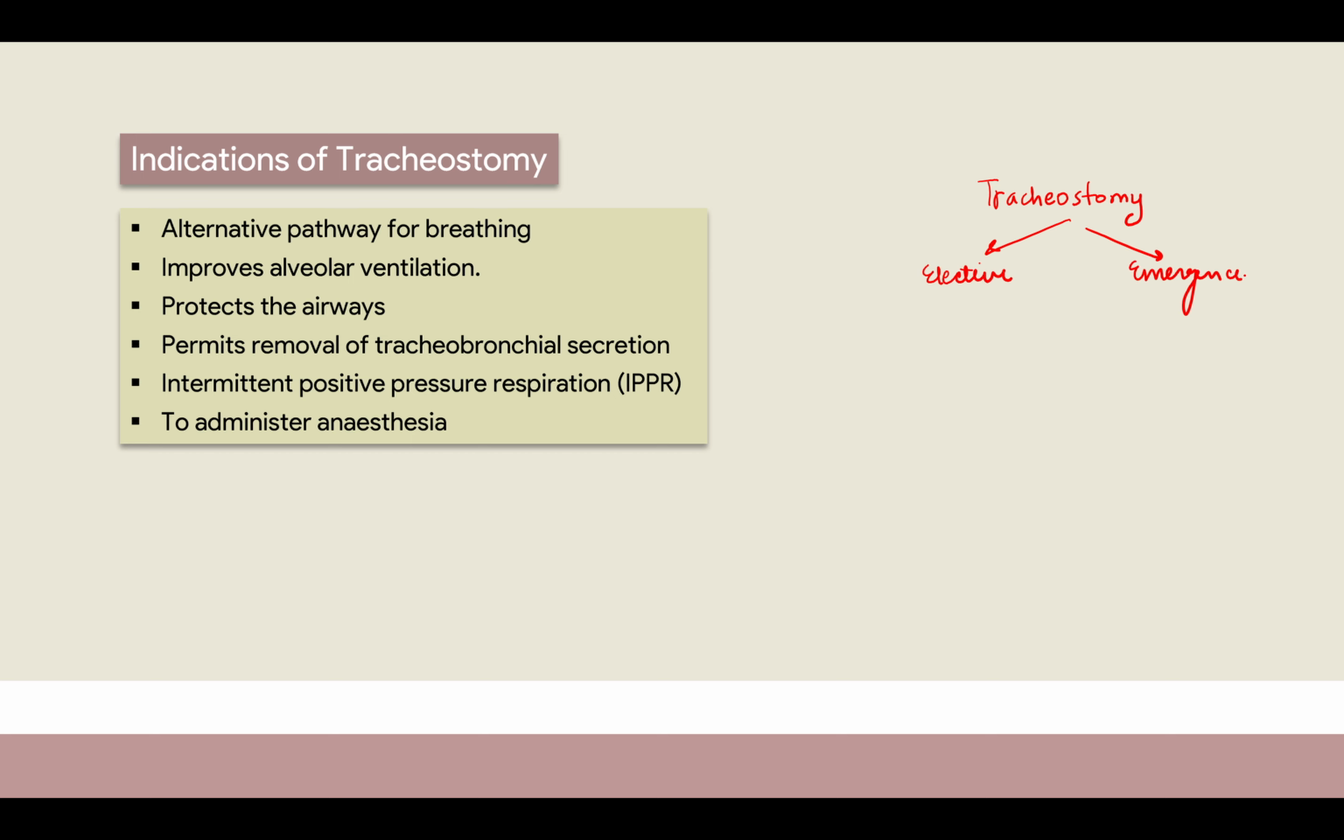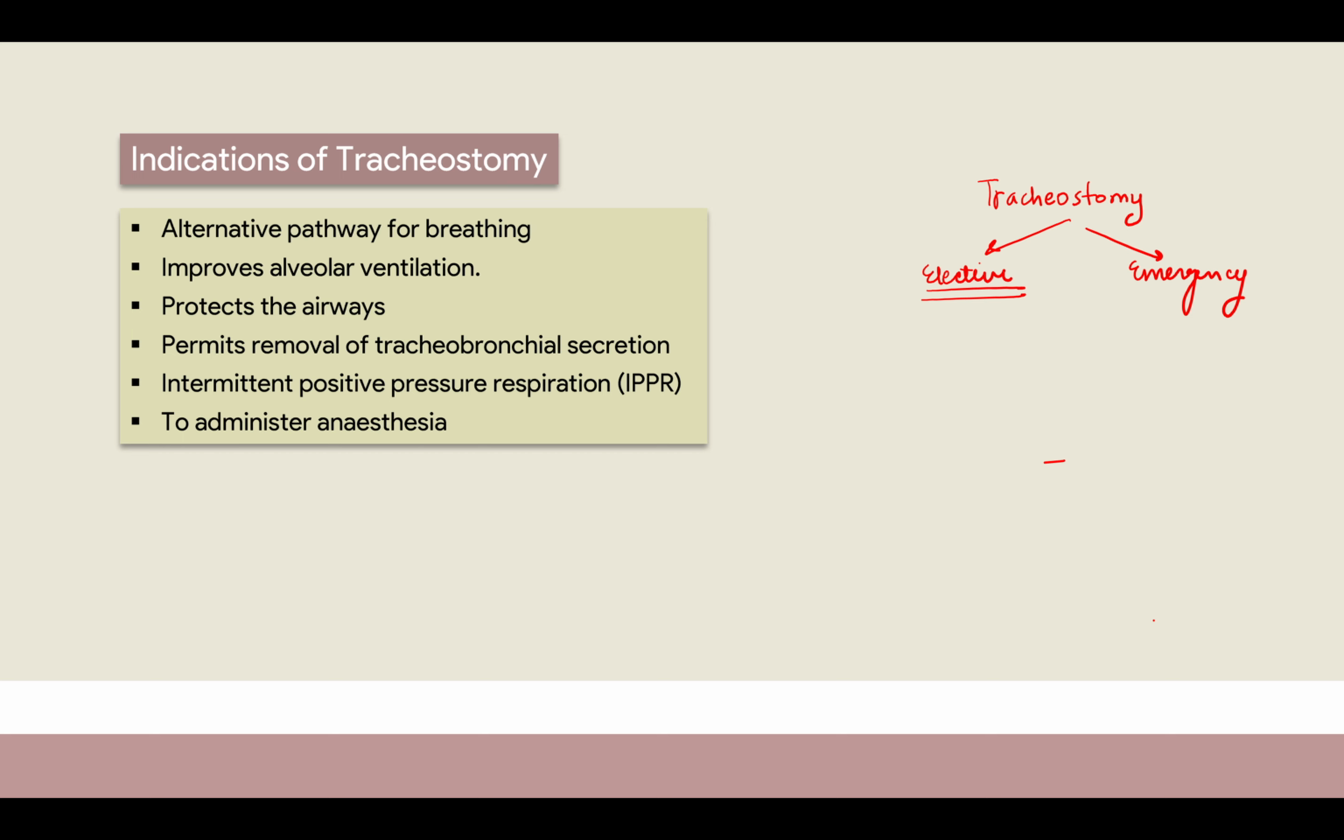Okay, what does that mean now? Elective is when I am already prepared as a doctor to do the tracheostomy of the patient. I know that this particular indication requires tracheostomy, and I will be preparing that person, even counseling that person beforehand.